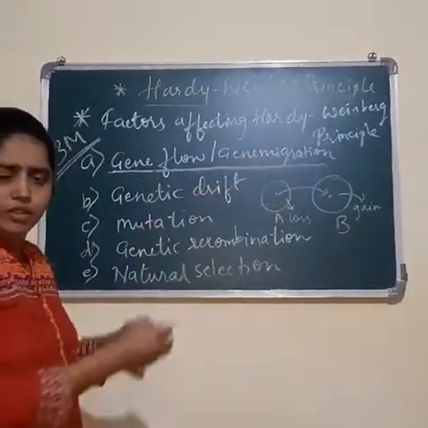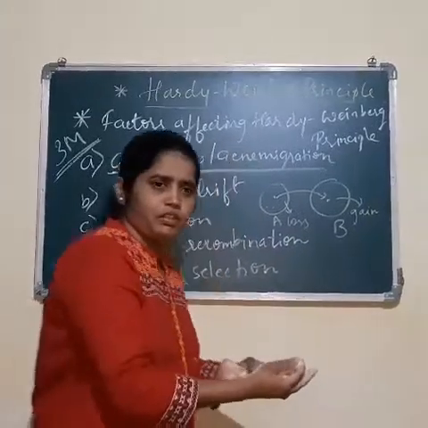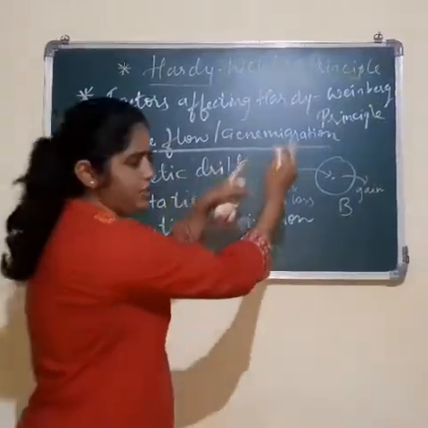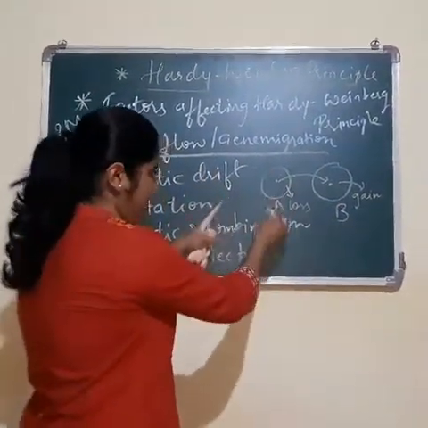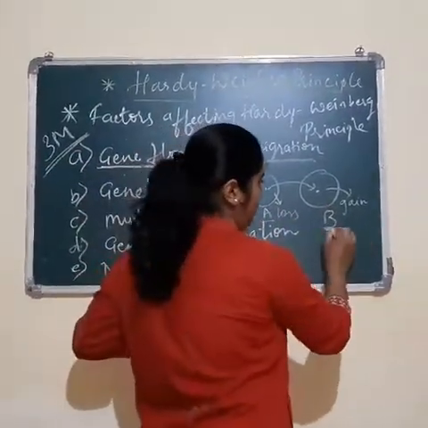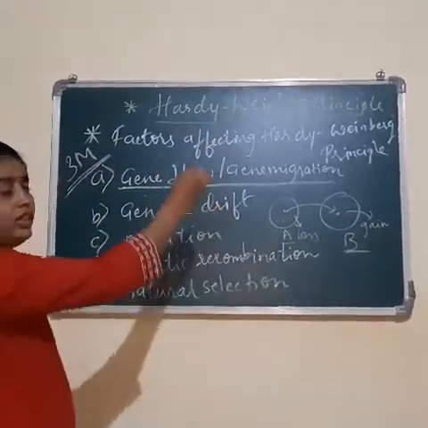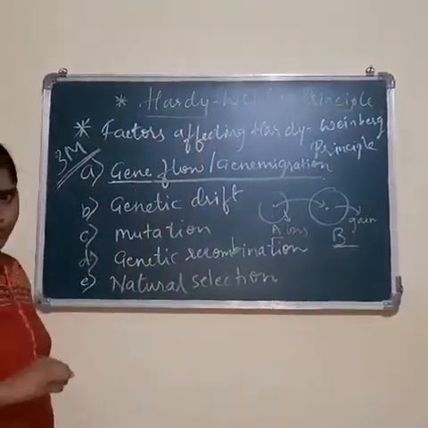What happens here? The genes migrate from one population to another population. As the genes are migrating, one population, say A, will lose the gene, whereas the next population will gain the gene. Such factors also affect the Hardy-Weinberg equilibrium.